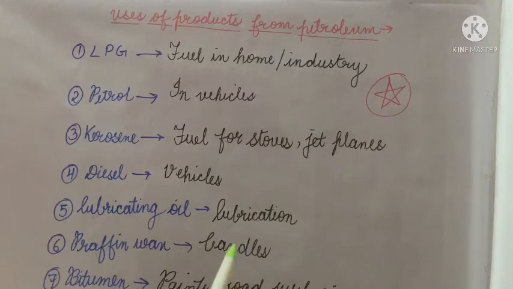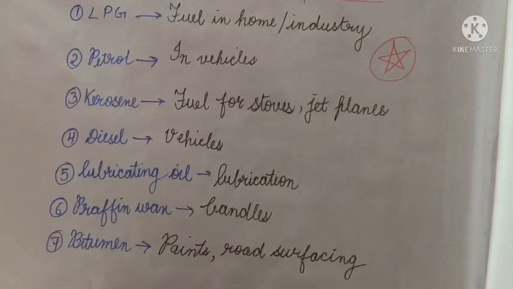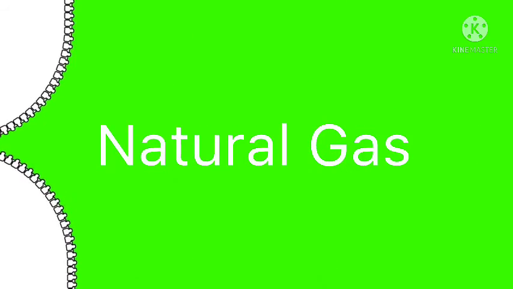This lubricating oil that I have already told is used in the process of lubrication in machineries and in industries, and it is in Hindi known as fislan. Paraffin wax is used in candles, and the last one, the 7th compound, is bitumen, and this bitumen is used in the paints that are used in our homes as well as in road surfacing.